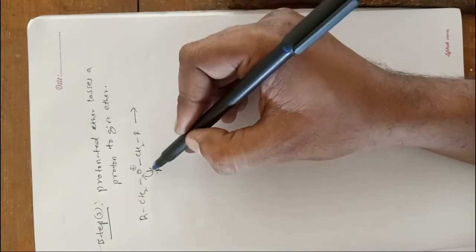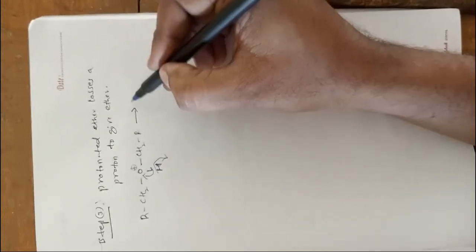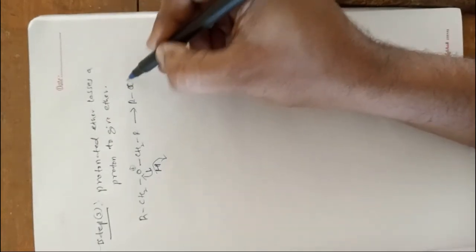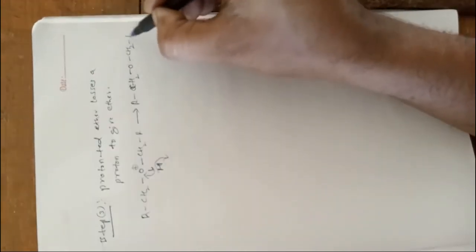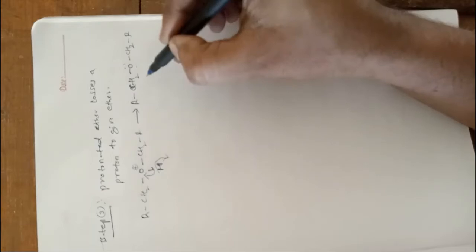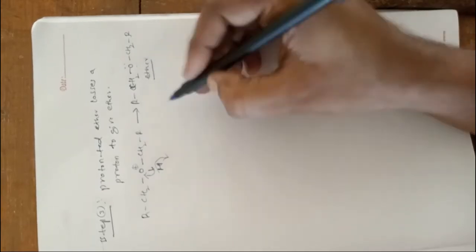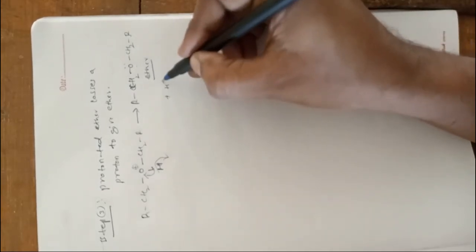The electrons go to this oxygen, and it gives RCH2OCH2R, the formation of ether, and the removal of a proton. This proton goes to step 1.